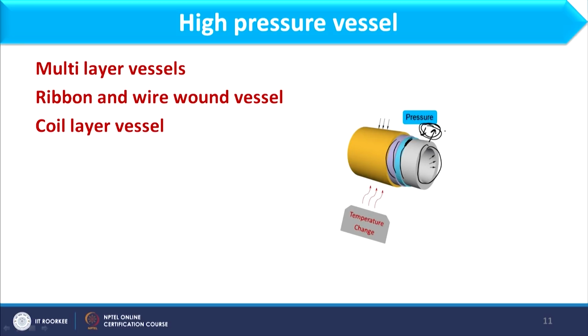Now, how are these multi-layer vessels prepared? For example, I have this one vessel and the second layer is this. I hope you are getting it. What I need to do is heat up this vessel, and the vessel which fits over it will be chilled or quenched.